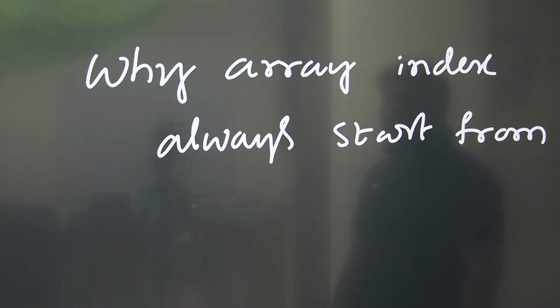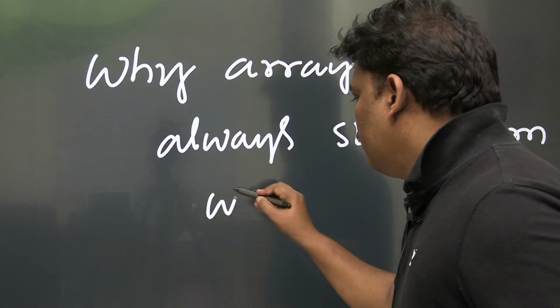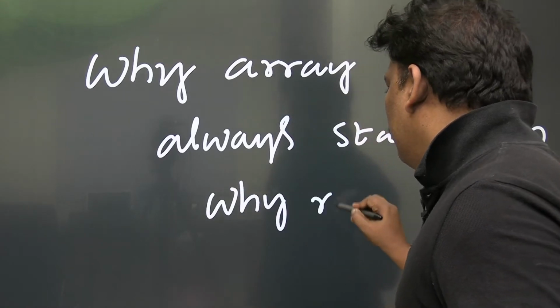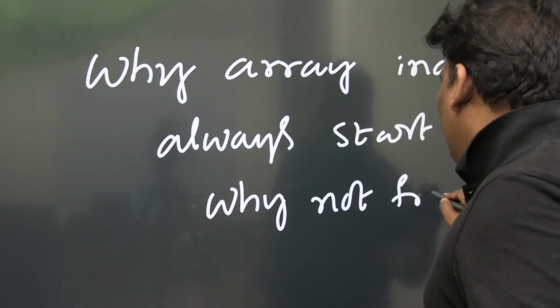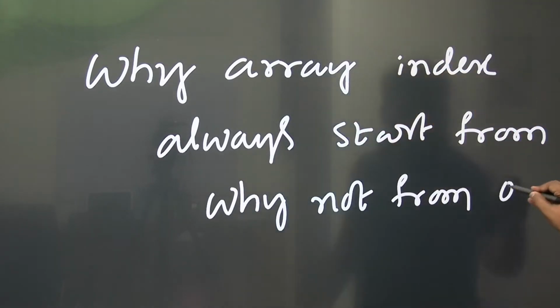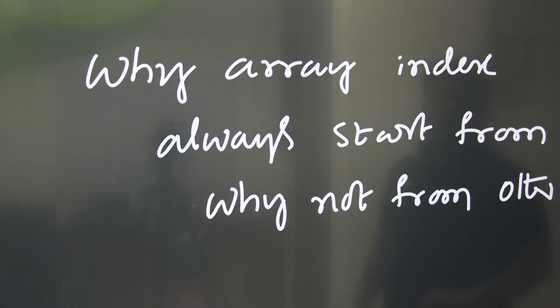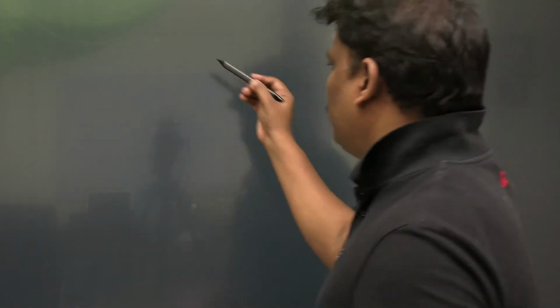Why does the array index always start from 0? Why not from 1? Why not from any other number? What is the reason? I am giving the answer. See this one.